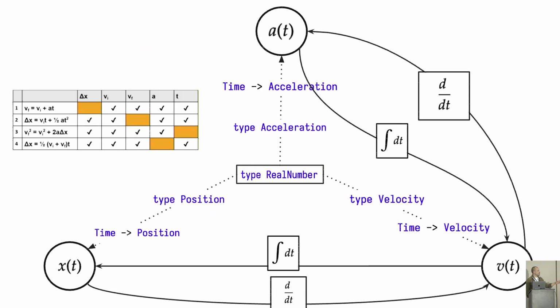So now we have a very cute model in Haskell that can solve any kinematic high school physics problem. And recapping, everything's encoded as a real number: acceleration, velocity, and position, and we can go back and forth using derivatives and antiderivatives. So now let's play around with this.